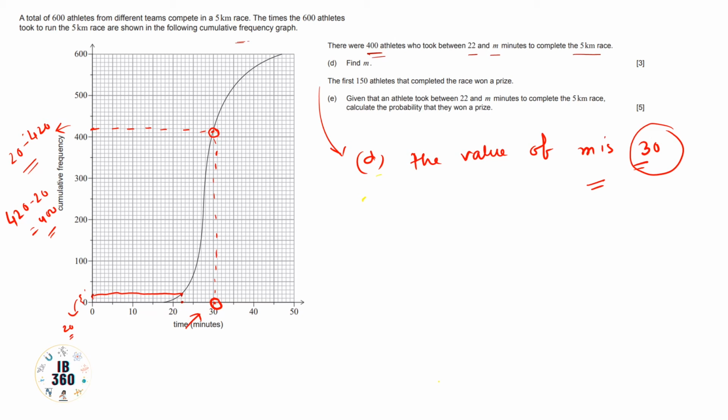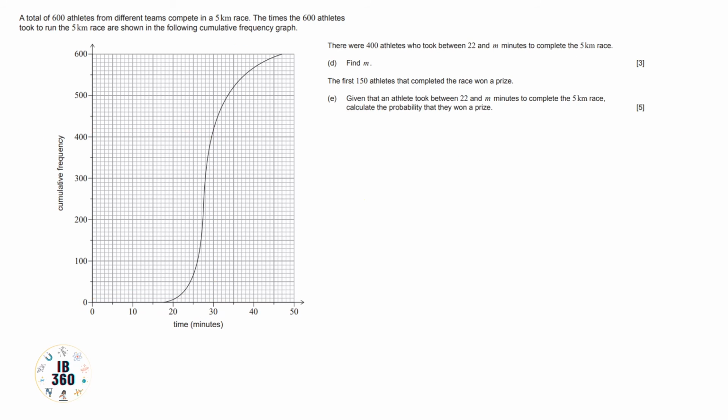Now the last question is a question of conditional probability. Let us start the question: the first 150 athletes that completed the race won a first prize. The first 150 athletes means from 0 to this, these people have got the first prize. Now given that the athlete took between 22 and m minutes to complete the 5-kilometer race, calculate the probability that they won a prize. So here the conditional probability will be there.